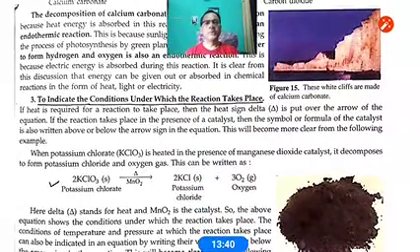Third type of information, what is that? To indicate the conditions under which the reaction takes place. What is the meaning of this? Actually, whenever a chemical reaction occurs, it needs a certain temperature, certain pressure, certain chemicals, some catalyst. So that also we can mention with the chemical equation, so that the equations can be made more informative.